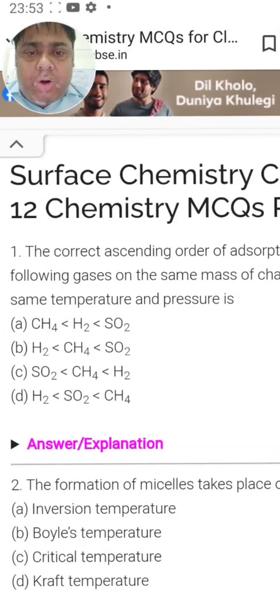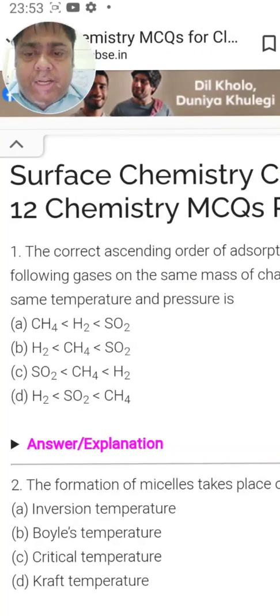The correct ascending order, meaning from less to more, of adsorption of the following gas on the same mass of charcoal at same temperature and pressure is. So three types of molecules are there and four different orders are there. In such kind of question, what we have to see is that the extent of adsorption increases with increase in the surface area, molecular mass and polarity. So any option in which sulfur dioxide is given the highest value should be correct.